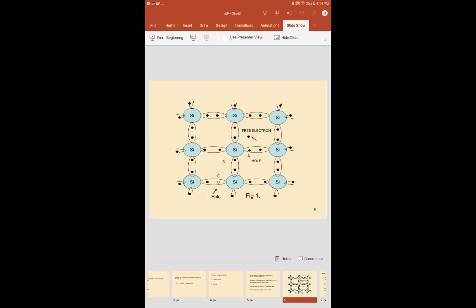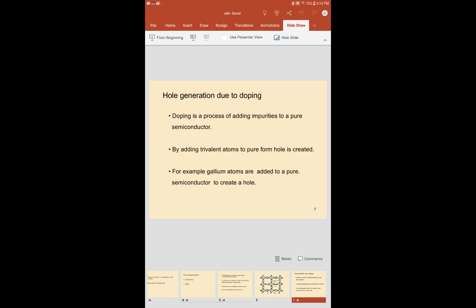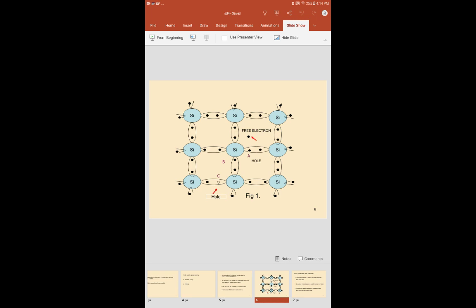That hole we see here, this is the hole. In the previous slide we observed hole generation by applying thermal energy.